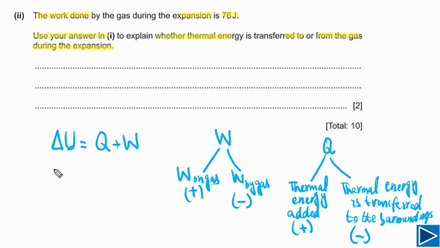For this question, we have already calculated delta U is equal to minus 64, and Q we need to calculate, and W is the work done by the gas.